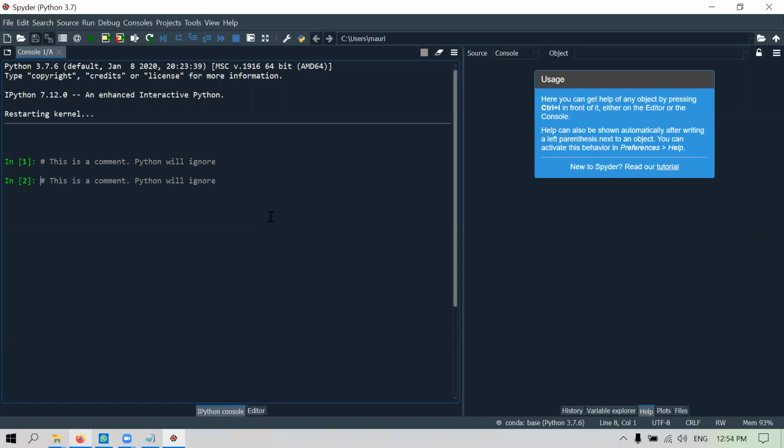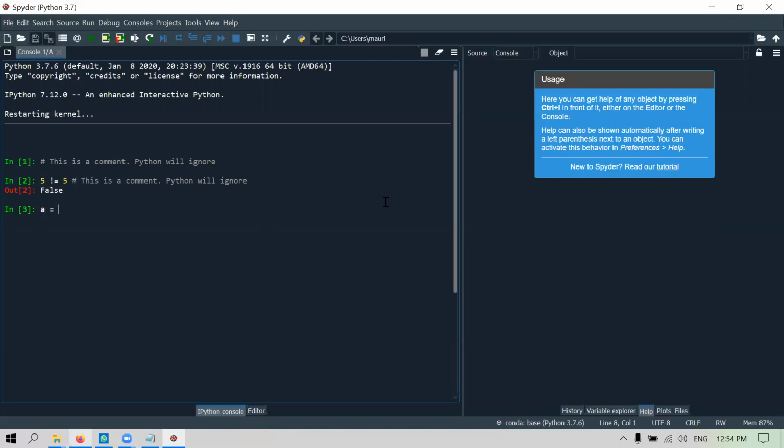If I append it, that means I put it at the back of something. For example, I say 5 not equals to 5. You'll find that all the commands before this pound sign are treated as Python commands. After the pound sign, everything up to the end of the line will be ignored. It will not run. So I can actually use it to write my own comments.